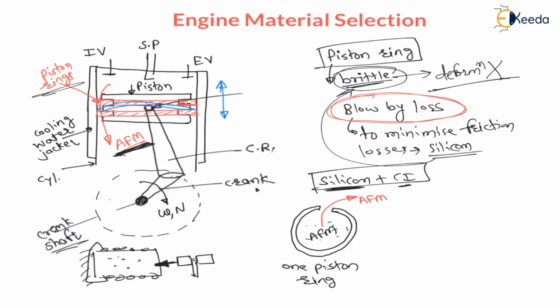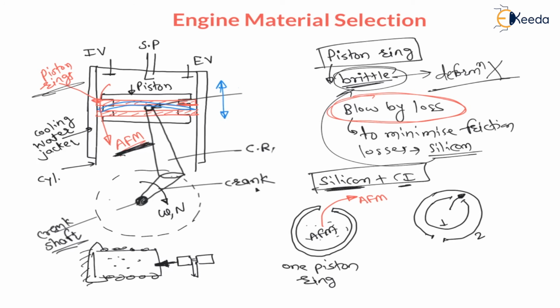And my dear students, to avoid this, generally piston rings are used in pairs. Let us say this is the first piston ring, over which another piston ring is connected like this. Because of such an arrangement, if there is an air fuel mixture loss from the first ring, the second ring will avoid it.